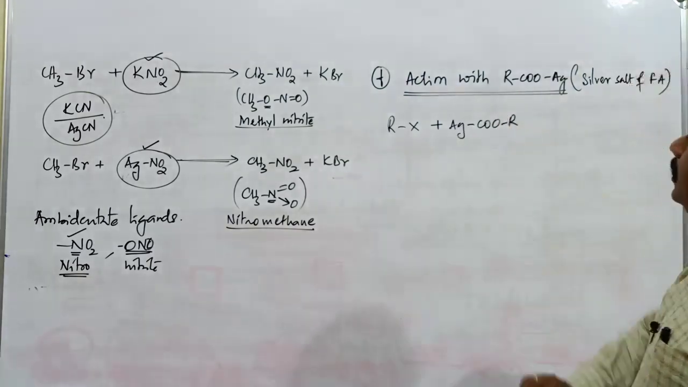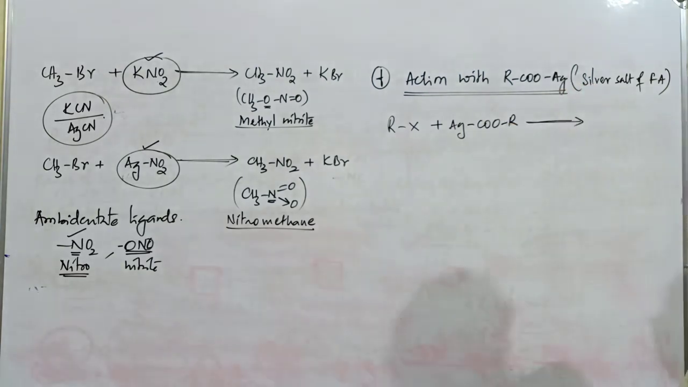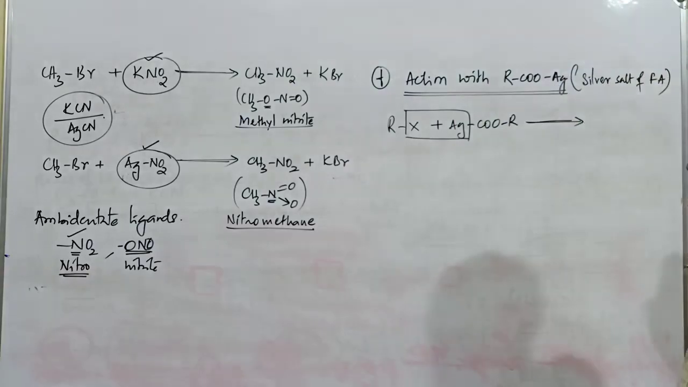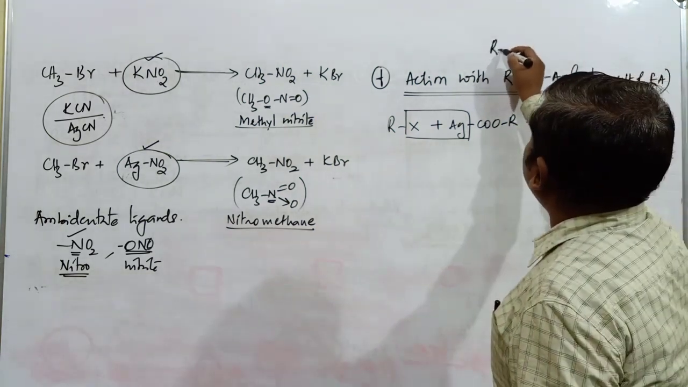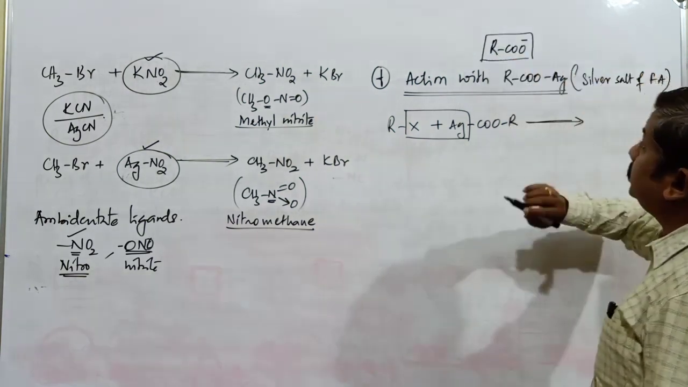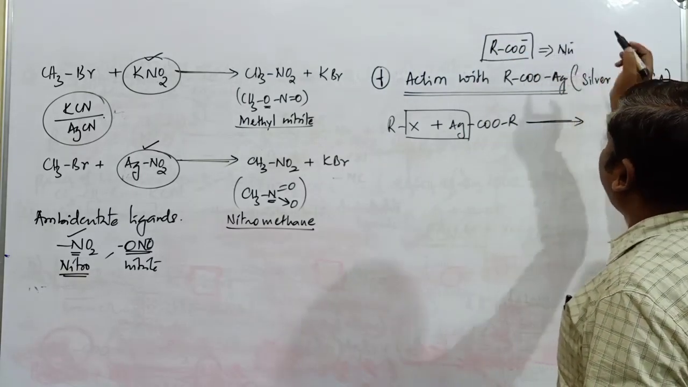AgCOOR. Same in reverse, I mentioned. It is RCOOAg. This X and Ag are eliminated very easily. Then can you mention the nucleophile present in this compound? The nucleophile in this compound is RCOO minus, the carboxylate ion. This one is going to serve as the nucleophile, the carboxylate ion.